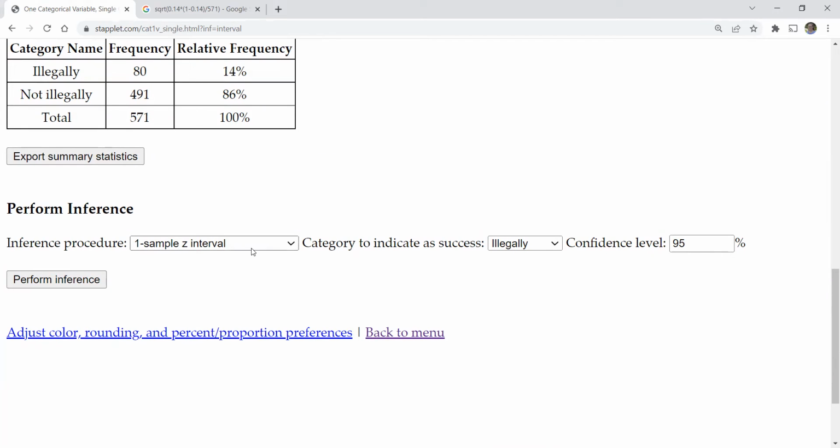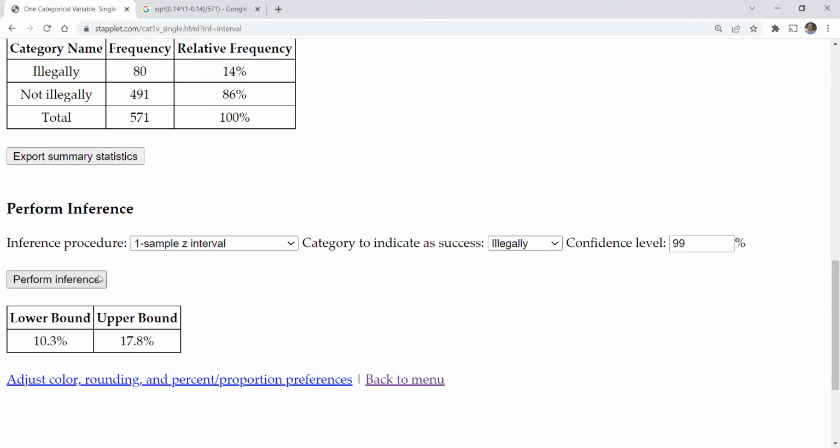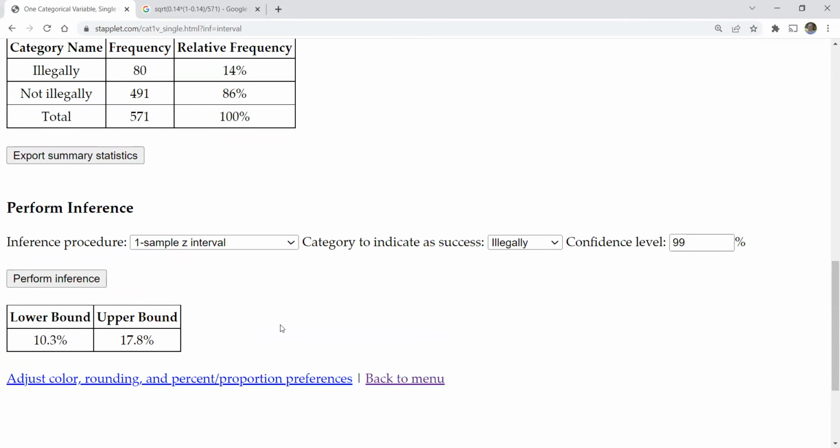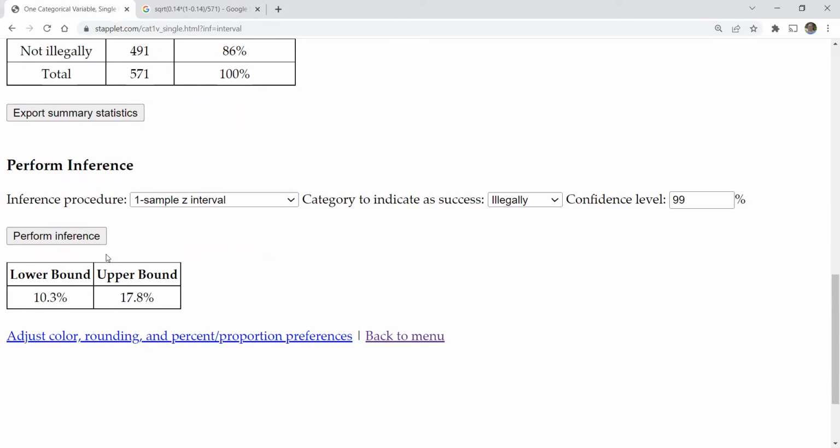So we want this one sample interval. We want illegally to be our successes, right? Because we're trying to find a proportion of people who have downloaded music illegally. And we wanted a 99% confidence interval, so we'll set the confidence level to 99%. And now we'll perform inference. So here is our confidence interval, and it's going between 10.3% and 17.8%.